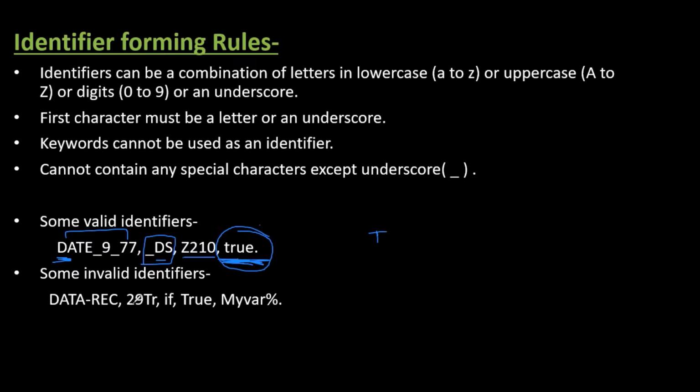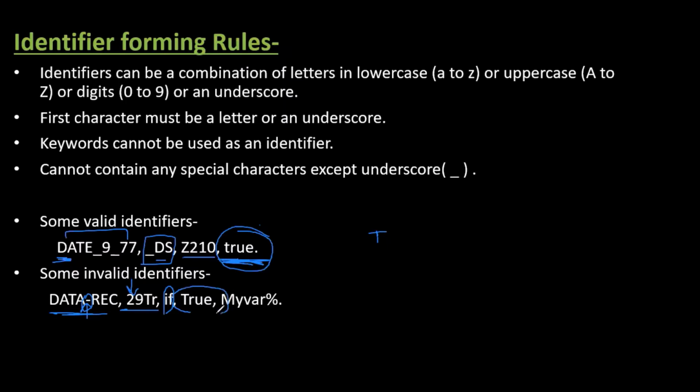Now let's see the examples of some invalid identifiers. The first one is invalid. As you can see, only underscore is allowed as a special character, so this is wrong. Now this second one, you cannot start with a digit, so this is also invalid. Now if is a keyword, you cannot use a keyword as an identifier.